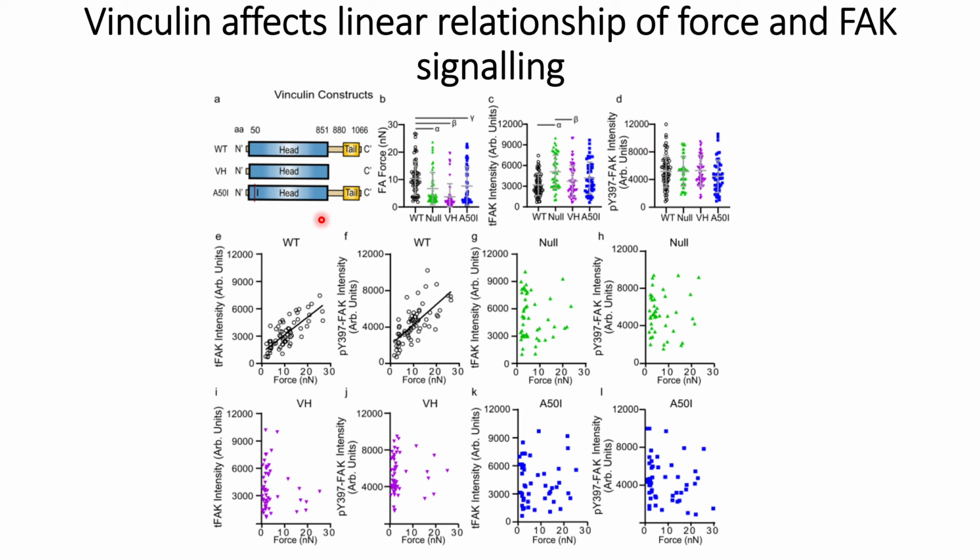Any changes or mutations in the vinculins will affect those linear relationships, whereas they can still see focal adhesion kinase intensities and activations of focal adhesion kinases.